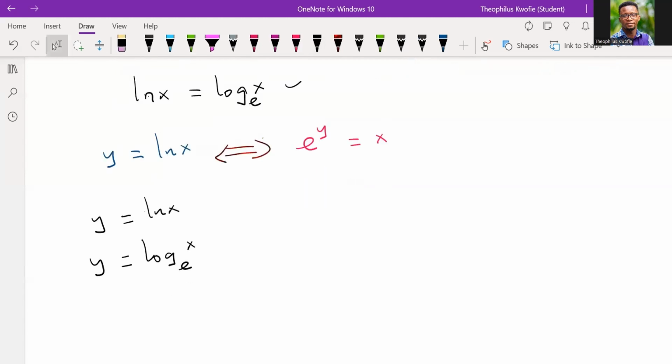Now, if I have such an equation, what it means is that I can solve for x. It is almost as if e would be raised to the power y. So by letting e be raised to the power y, we're going to have x equal to e to the power y. That's how come we have this. So I want us to take note.